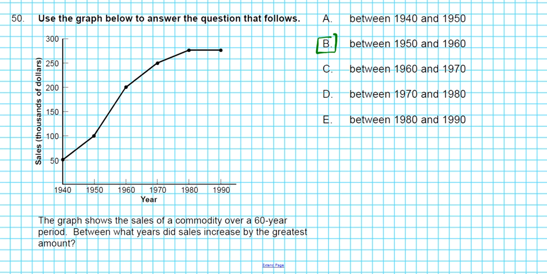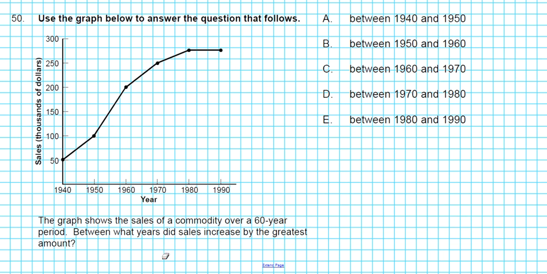Okay, let's take a look at problem number 50, the last one in this review series. It reads, use the graph below to answer the question that follows. So we're given this graph, the graph of year versus sales in thousands of dollars, and the statement goes, the graph shows the sales of a commodity over a 60-year period.